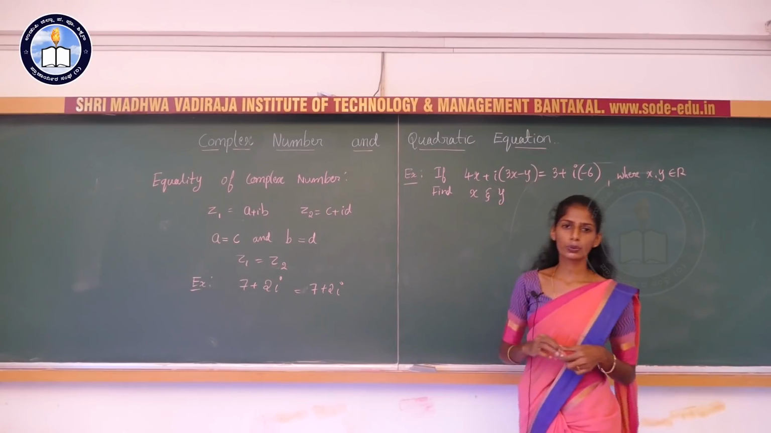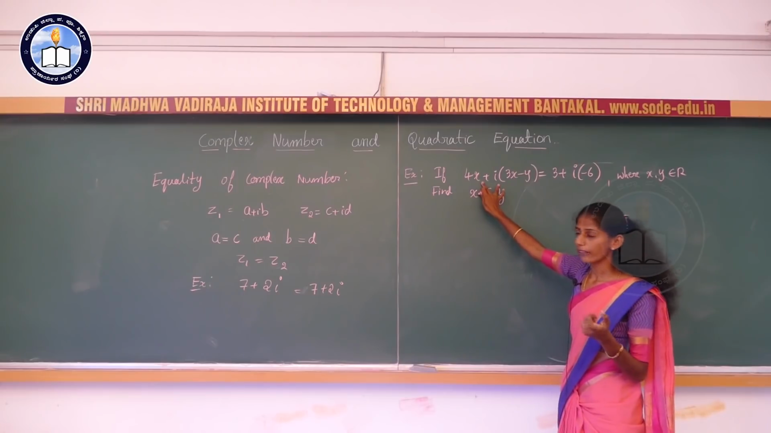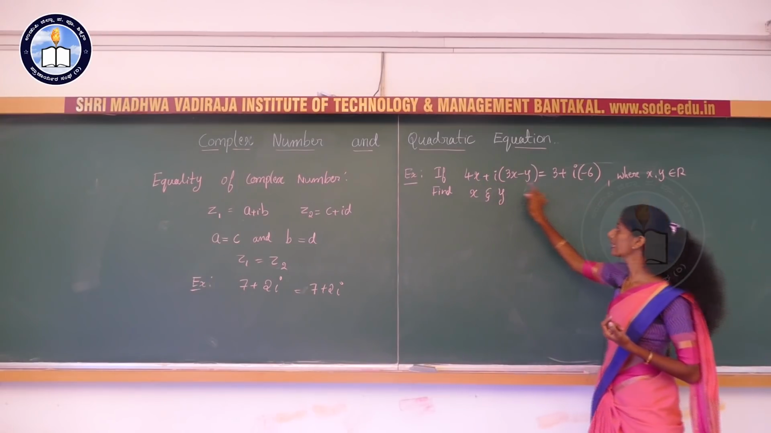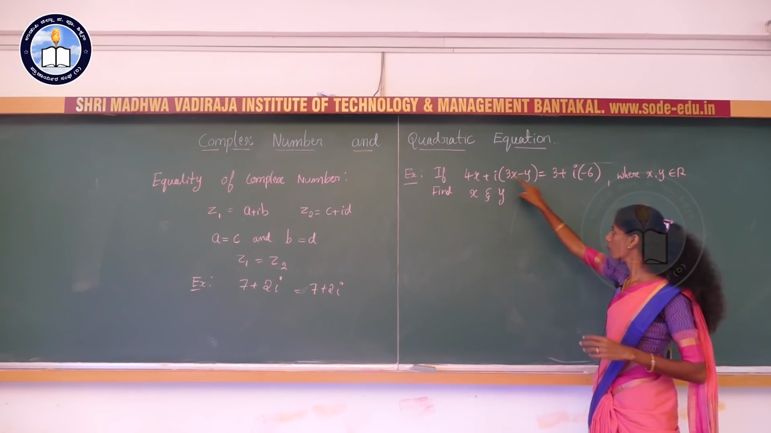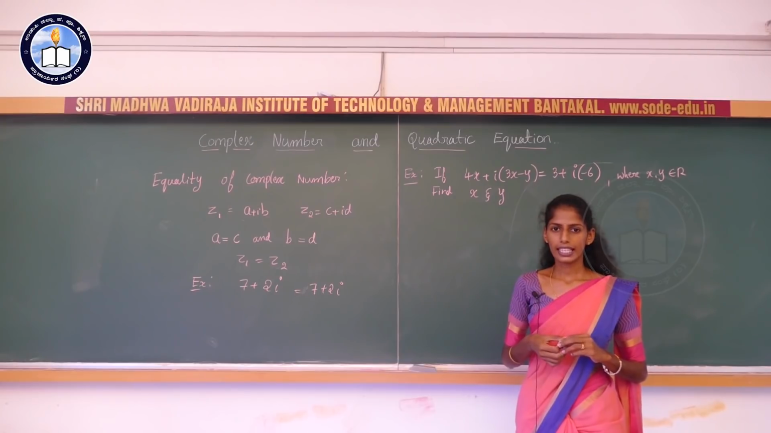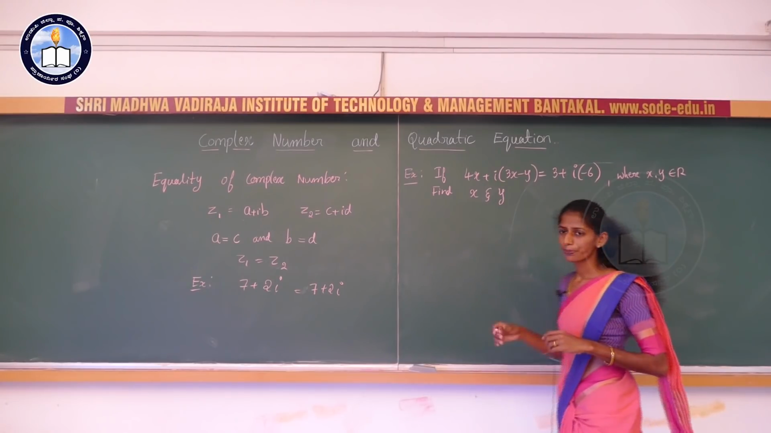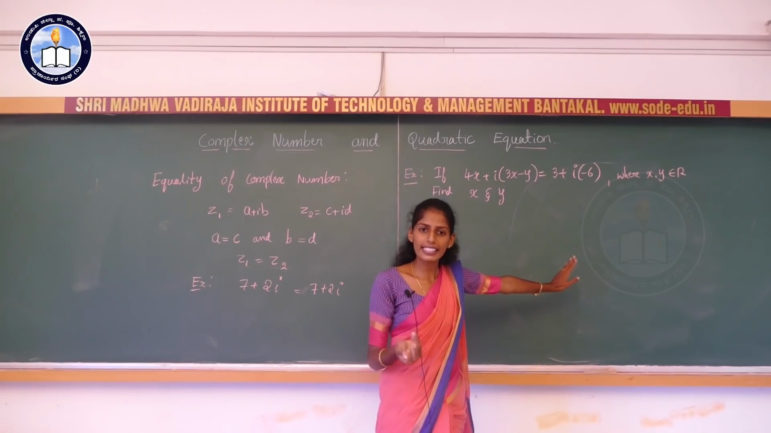Here the question is what? Two complex numbers. This one complex number is of the form a plus ib, and this is another complex number. Both are equal. It is given that these two complex numbers are equal. Is it correct? Yes. Now, the equality condition is given. We need to find x and y.